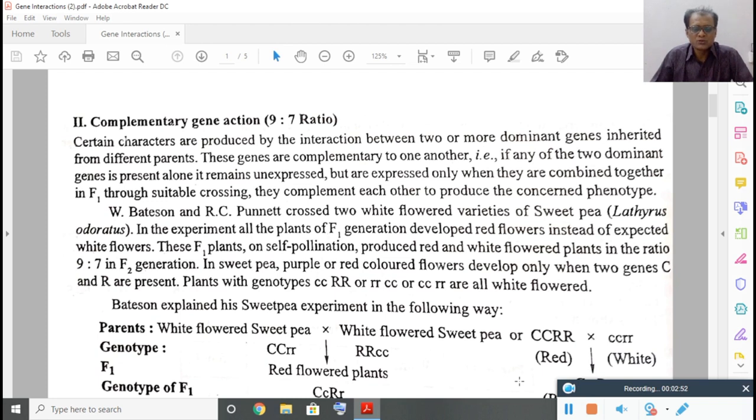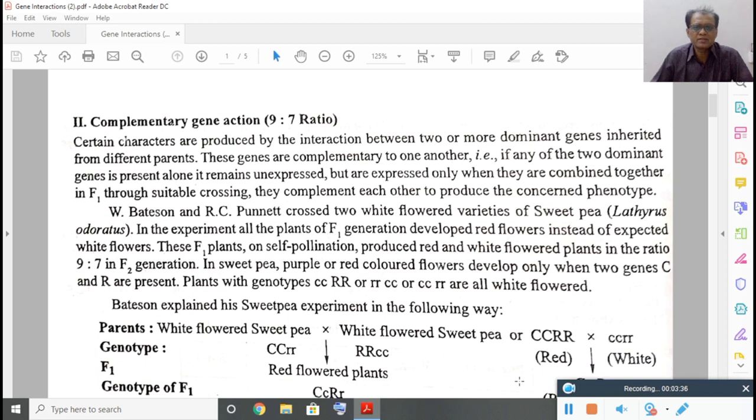Okay, so you know that according to Mendel, each character is controlled by a pair of factors. These factors may be in homozygous condition or in heterozygous condition. In fact, they are the two forms of a single gene. So Mendel said that a character is controlled by a particular gene which exists in these two forms. But later on it was found that in many plants and animals, each character is not controlled by only one gene; in some cases it may be controlled by two or more genes.